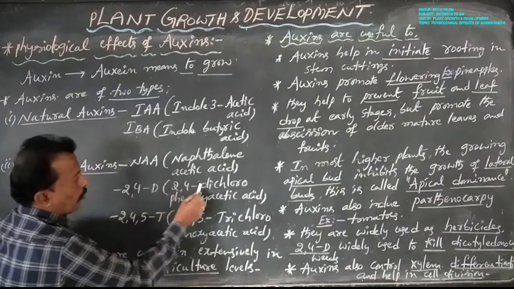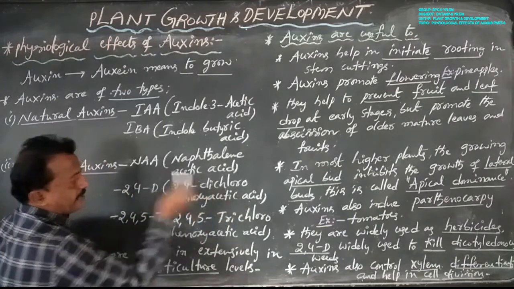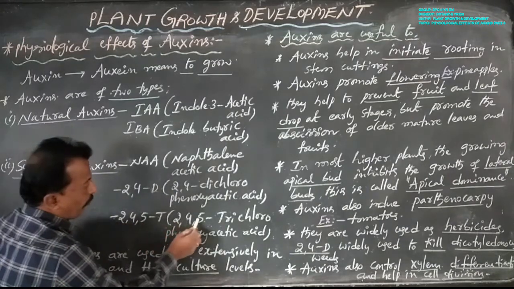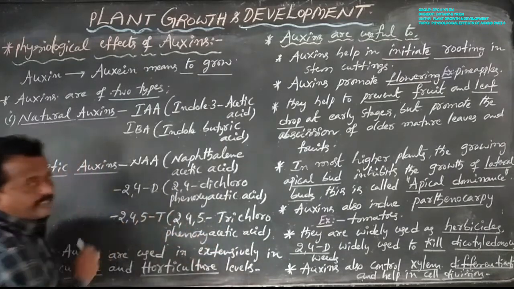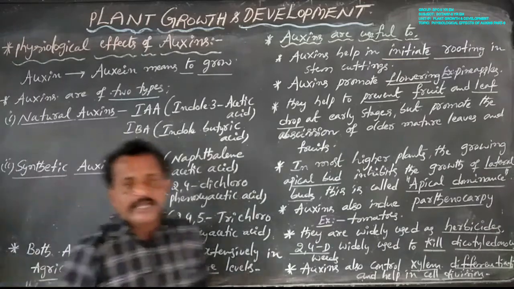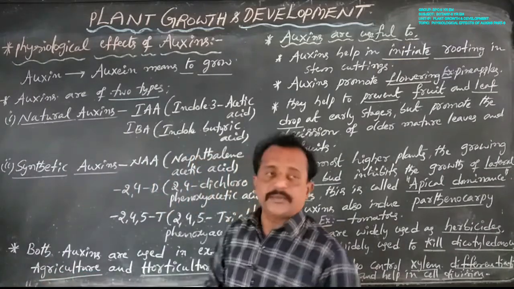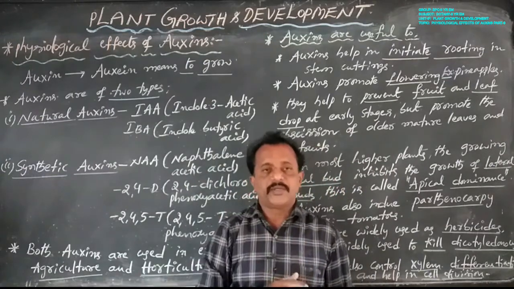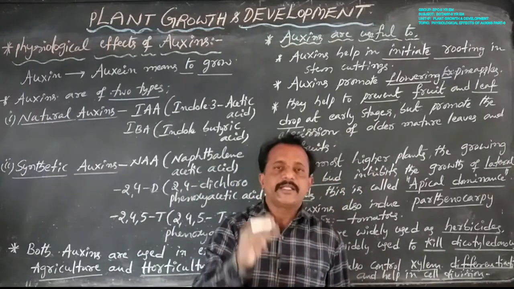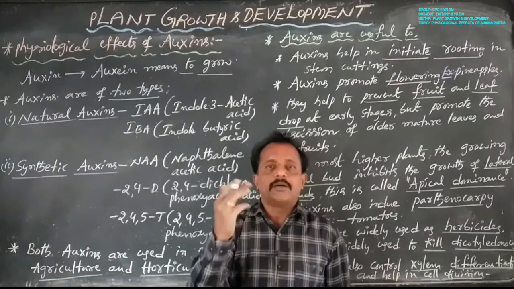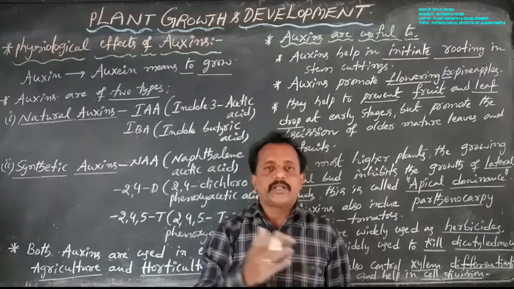2,4-D is 2,4-dichlorophenoxy acetic acid, and the other one, 2,4,5-T, is 2,4,5-trichlorophenoxy acetic acid. Now, both natural auxins and synthetic auxins are used extensively at the agricultural and horticultural levels by farmers.